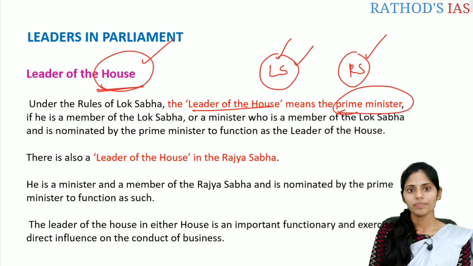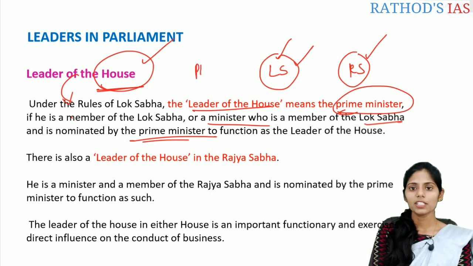So the leader of the house means the prime minister generally who is a member of Lok Sabha, or a minister who is a member of Lok Sabha and is nominated by the prime minister mainly to function as the leader of the house.